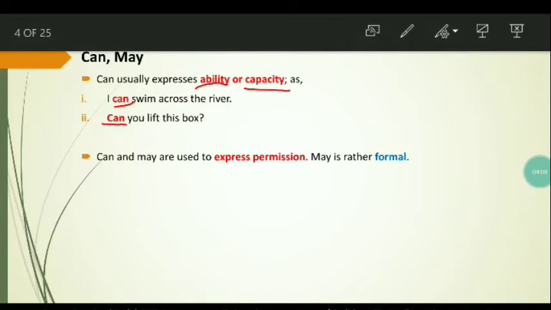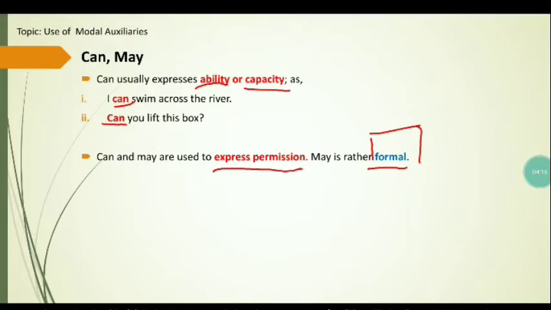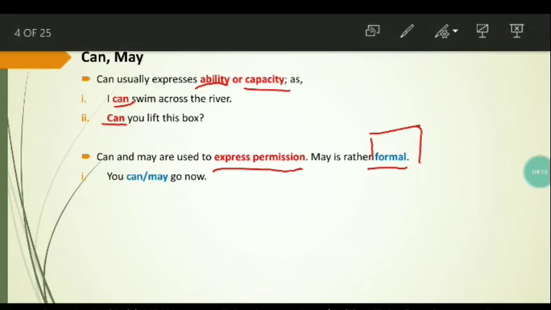Yes, can and may are used to express permission, but may is formal. Like, you can go now, you may go now. We can use both the modal auxiliary verbs in this sentence, but if we compare both sentences, we can see that the use of may is more formal as compared to the use of can. You may go now, you can go now. So you may go now is more formal in comparison to you can go now.